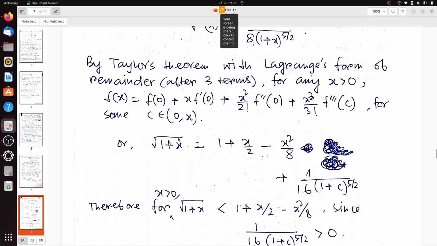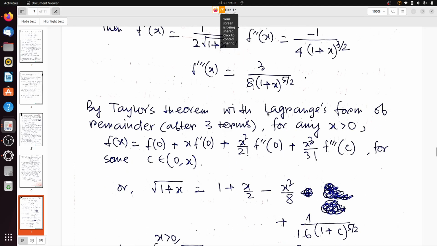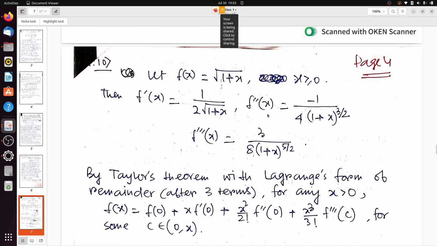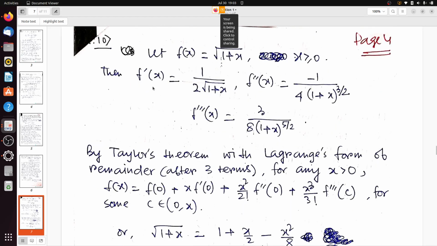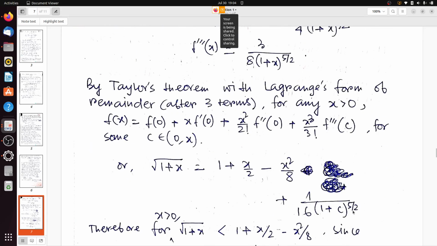So the square root of 1 plus x implies 1 plus x by 2 minus x square by 8. Here you have to just put the values. The value f prime 0 will be 1 by 2, f double prime 0 will be minus 1 by 4, and f triple prime c will be in terms of 1 plus c.